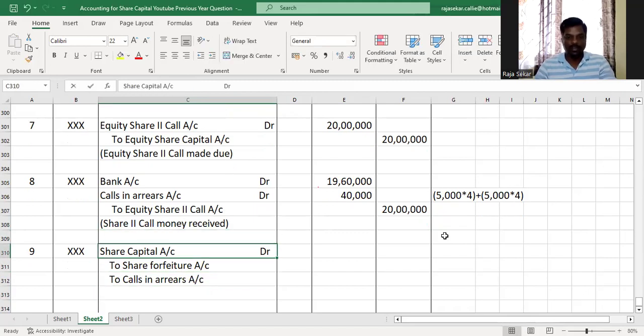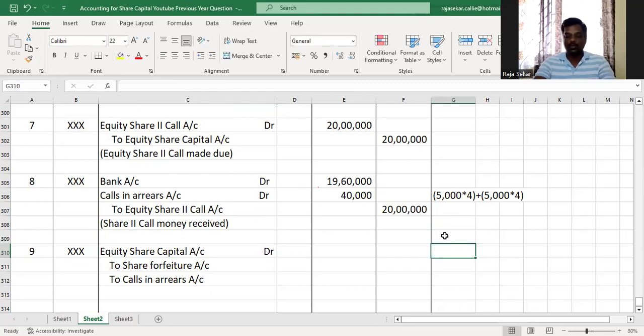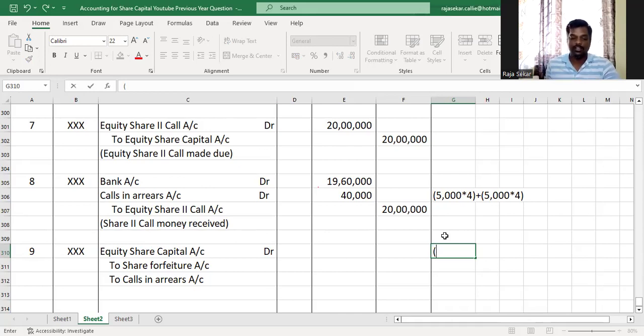Now we have credited equity share capital, right? So when we're debiting, we have to debit equity share capital. All right. So what amount are we supposed to debit? The total number of shares forfeited multiplied by the amount called. I'm going to do it separately for Ashok and Mohan. It's always advisable to do it separately in case there is partial reissue. It will be useful for us if we did it separately.